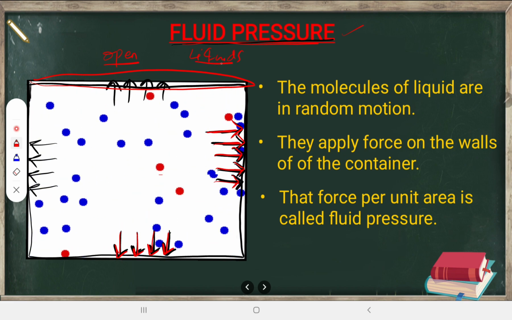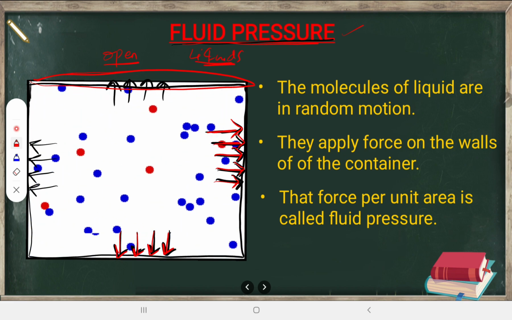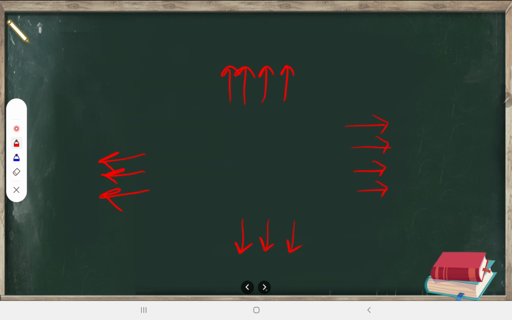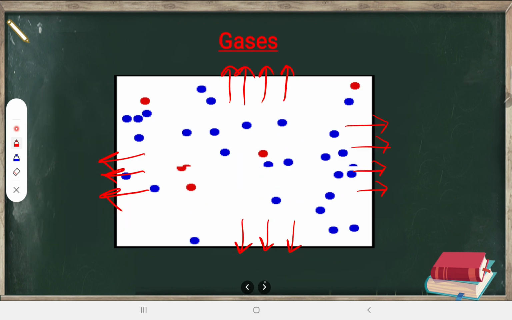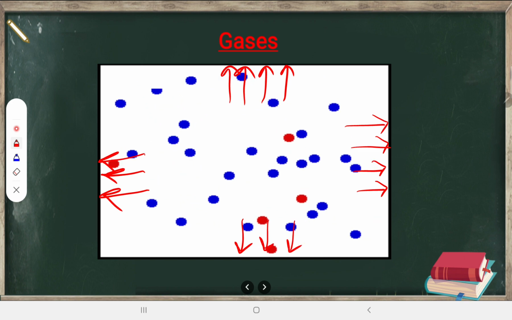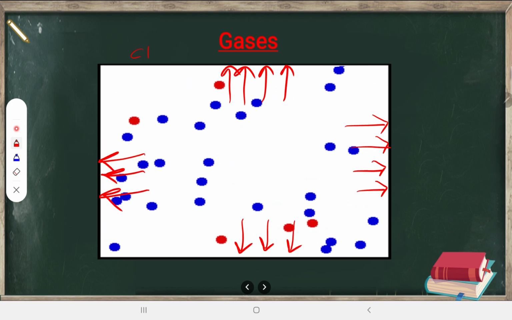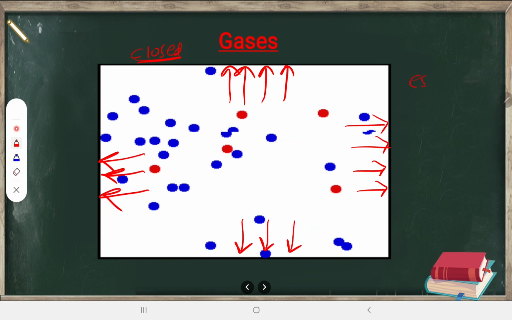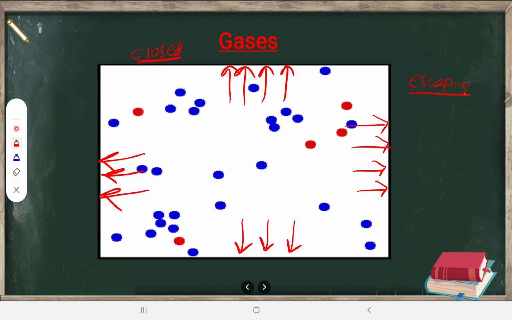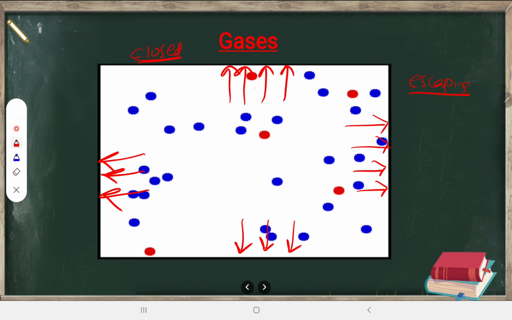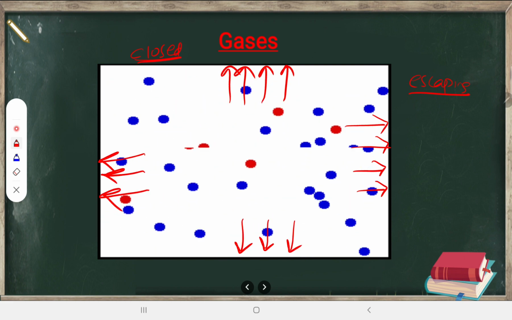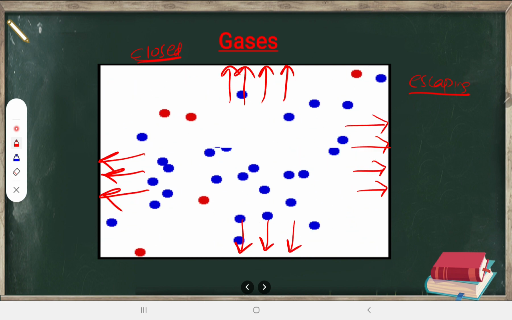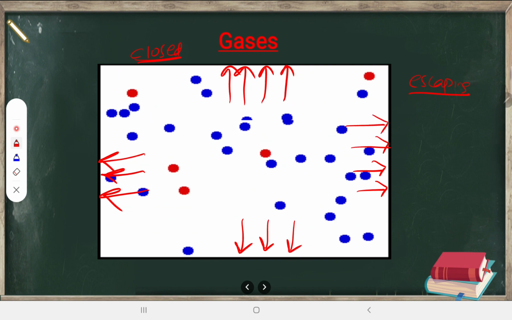Alright, so in liquids the top of the container can be open also, but when we talk about gases, the top of the container should be closed, otherwise these gases will be escaping. If it is not closed they will escape, that's why the top of the container should be closed. I hope the concept of fluid pressure is quite clear.